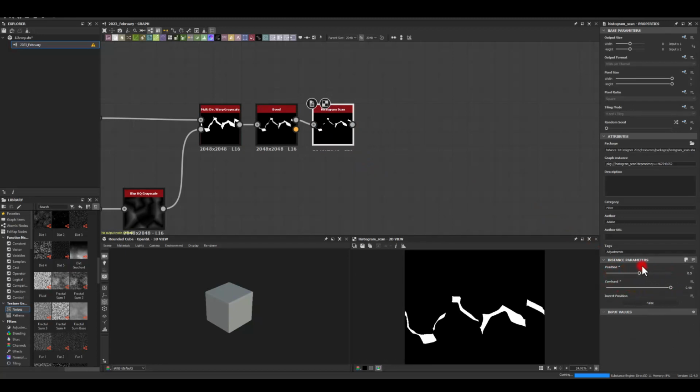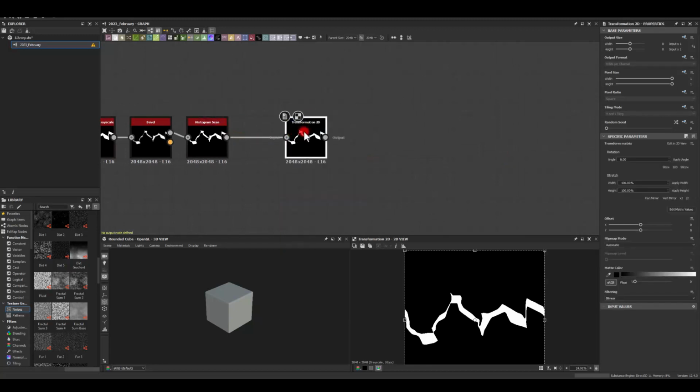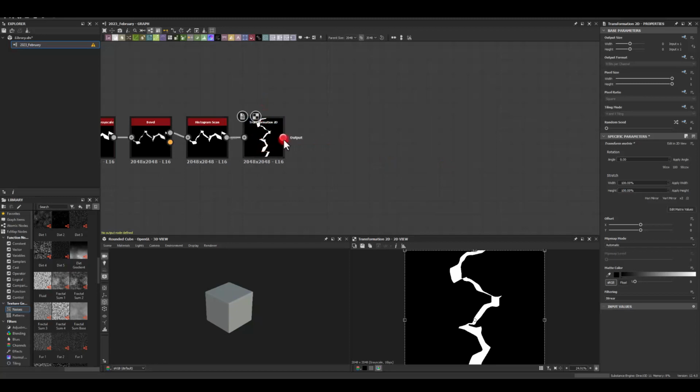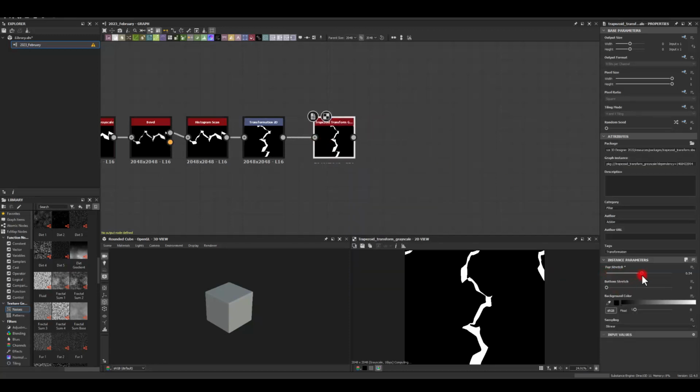And now we have full control over the shape of the lightning. Next, I'm just gonna rotate it 90 degrees. I'm gonna use a trapezoid to create this tapered version of it.